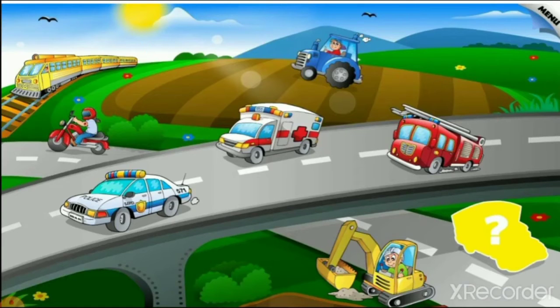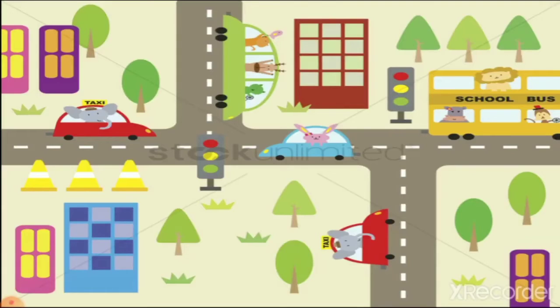Then you can see all these vehicles when you are going on the road. You can see a police car, then you can see an ambulance, fire brigade, bikes, trains, tractors. So you can see all this on the road. When you are coming to school, you see auto rickshaws, you see animals on the road. So let's see a picture of a road, right?